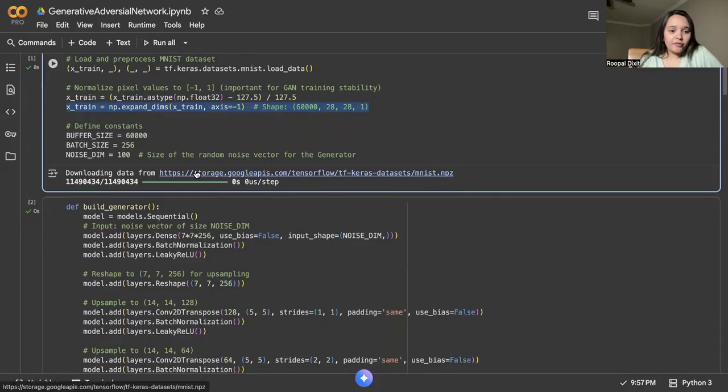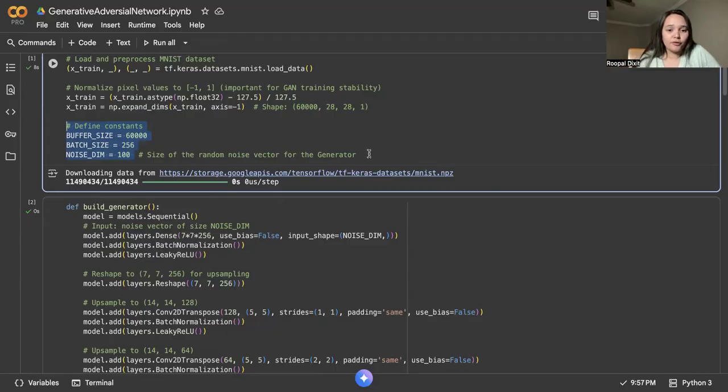Now we are defining the constants, including the noise dimension, because in the generative adversarial network the generator model uses noise to create more images. You have to understand that it is creating from noise. It uses the noise to create more images which look similar to the images from the data set, and the discriminator is going to detect whether an image is from the data set or from the generator.